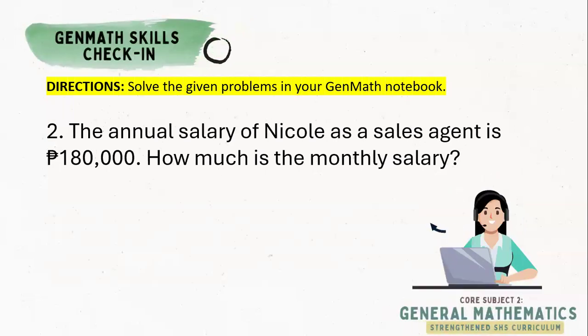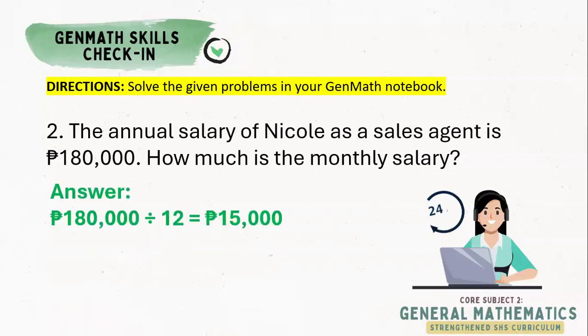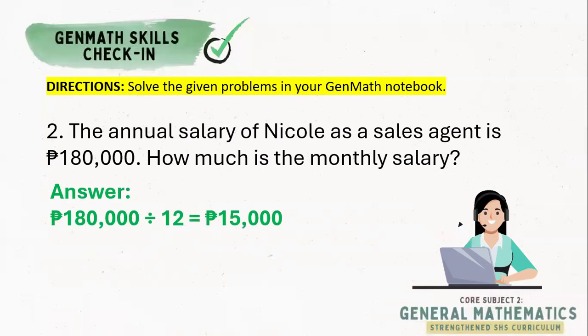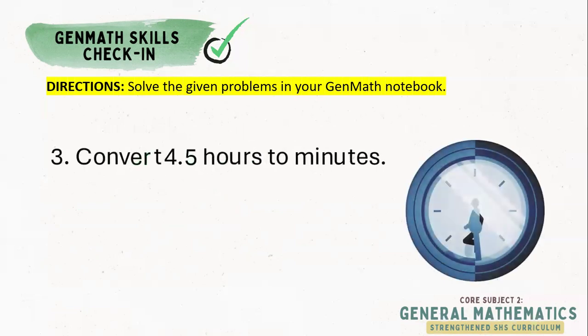What did you do to get the monthly salary? Correct. We will divide by 12. So the answer, the monthly salary of Nicole will become 15,000. I hope this is clear. Let's move now to the third question.